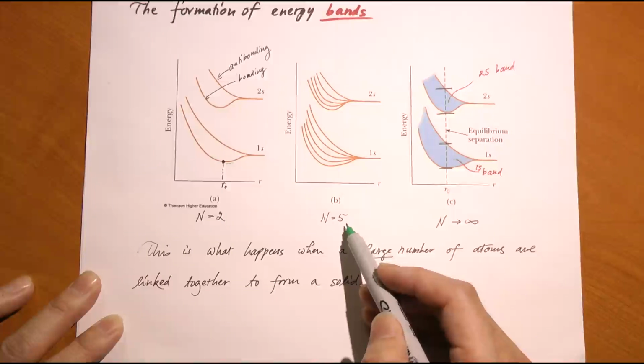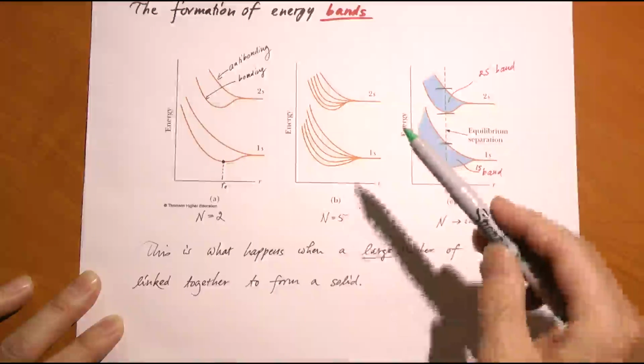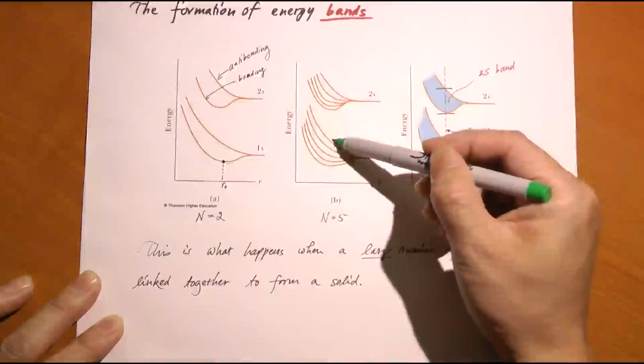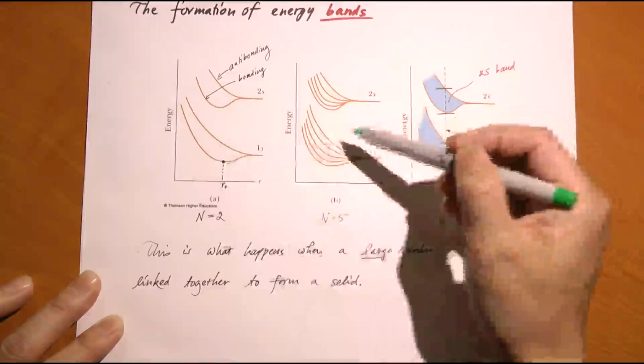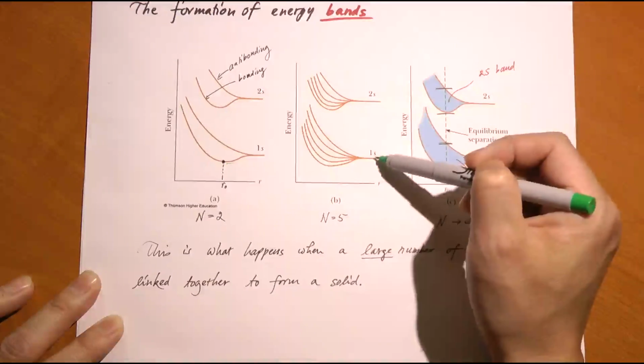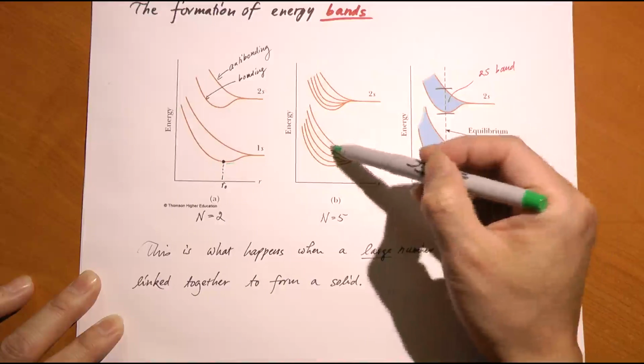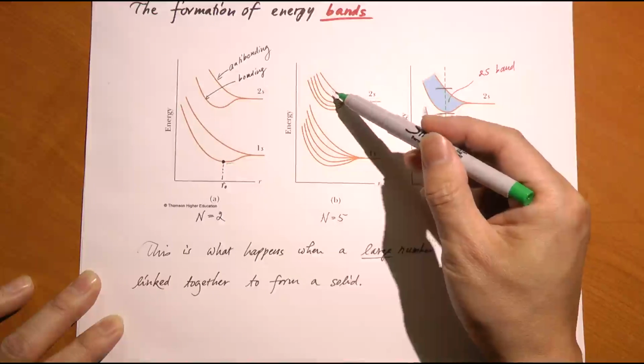Here's the case with n equal to 5. You now have to consider a chain of 5 atoms all linked together. Their electronic clouds overlap, they interact. As a result, you're going to have a 5-fold splitting. Instead of a 2-fold, you have 5-fold splitting of every level. 1s now splits into 5 levels, 2s splits into 5 levels, and so on.